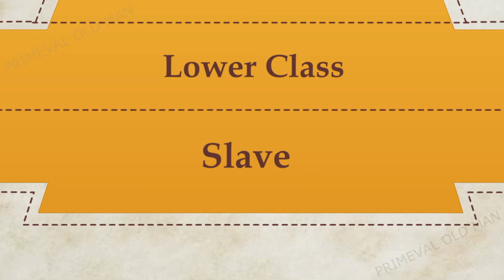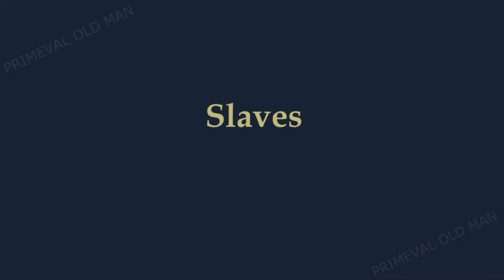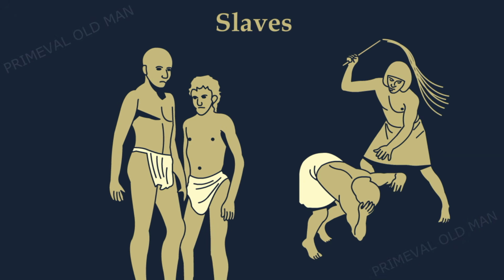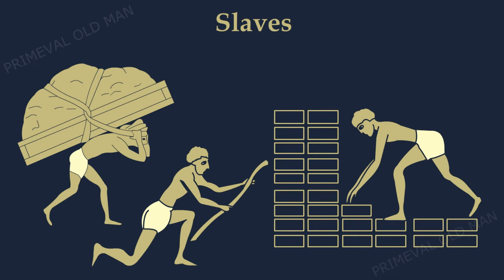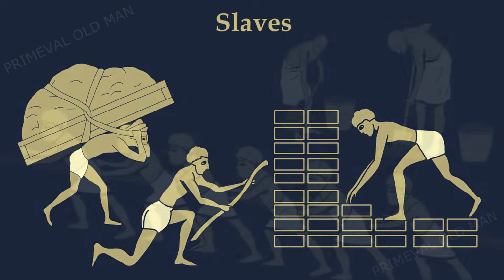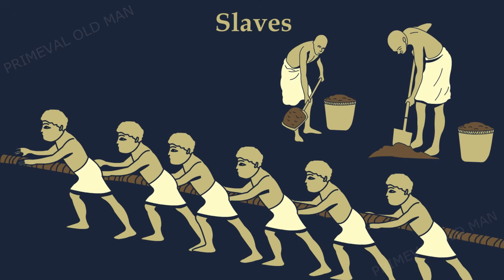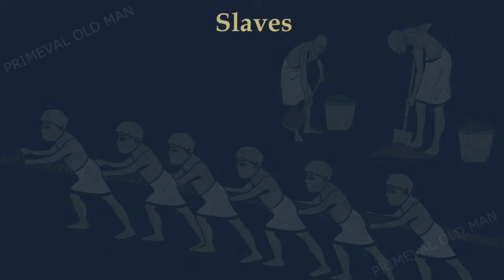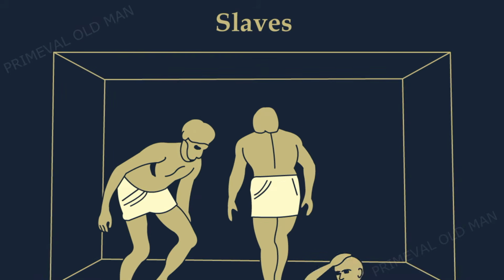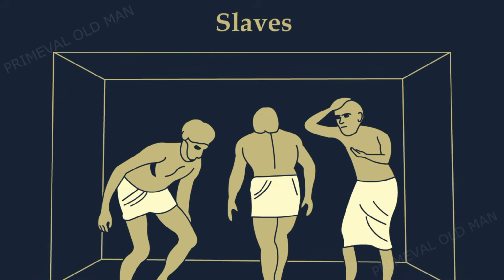Slaves were at the bottom of social hierarchy. They had no legal rights or status and were considered the property of their owners. Slaves performed back-breaking work in the arena of construction such as walls, forts, roads, and other buildings. Slaves worked in any occupation that their owners assigned them to, such as farming, laboring, serving, fighting, or entertaining. Slaves lived in crowded barracks or cellars under the houses of their owners or employers.